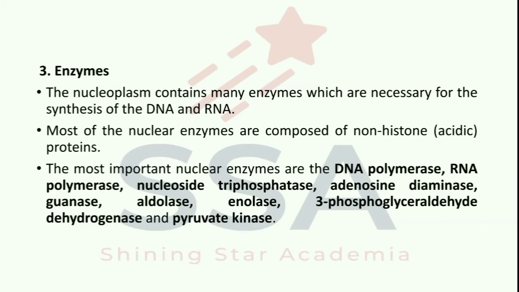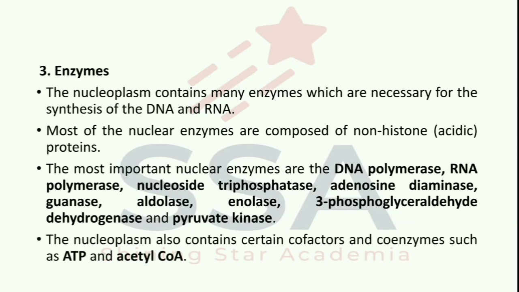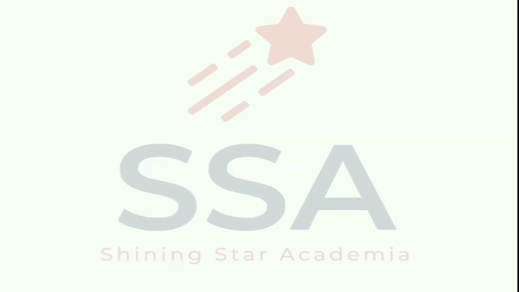The most important nuclear enzymes are DNA polymerase, RNA polymerase, nucleoside triphosphatase, adenosine deaminase, guanase, aldolase, enolase, 3-phosphoglyceraldehyde dehydrogenase, and pyruvate kinase. The nucleoplasm also contains certain cofactors and coenzymes such as ATP and acetyl-CoA.